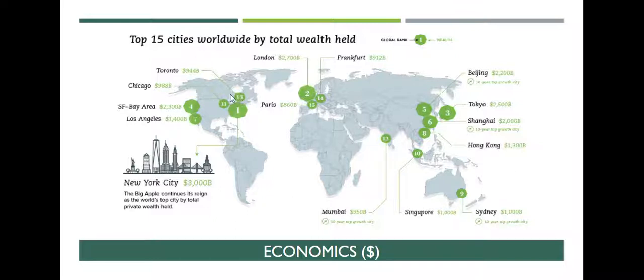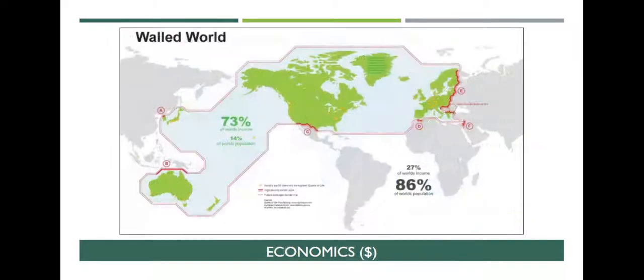Thirteen is Toronto in Canada, and then 14 and 15 are Frankfurt and Paris, so Germany and France. So those are your top 15 worldwide cities with the most wealth.